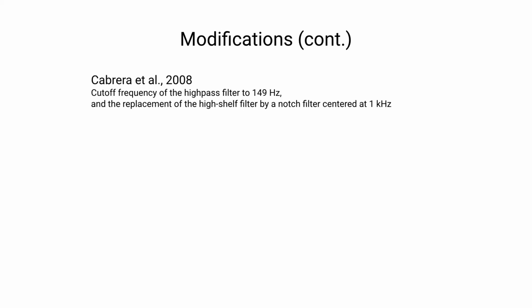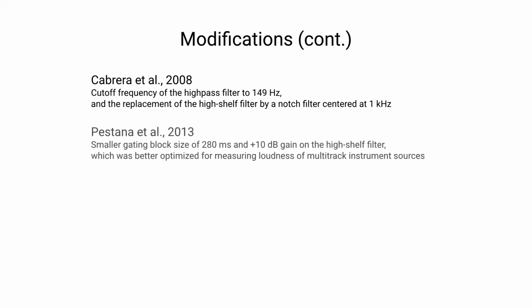So to outline some of the modifications, some of the first came from this paper from Cabrera et al. in 2008, and they proposed a new set of modifications based on further listening tests, where they adjusted the cutoff frequency of the high-pass filter to 149 hertz, and they replaced the high-shelf filter with a notch filter centered at 1 kilohertz, which they found produced measurements that correlated better with perception.